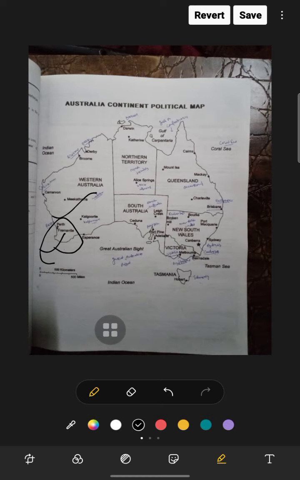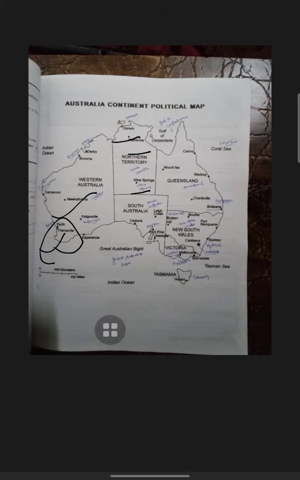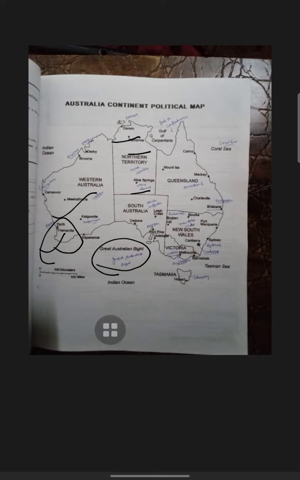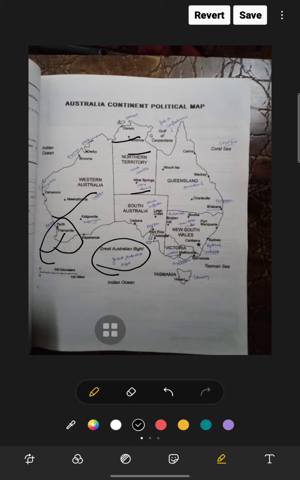Now in the middle part there is the Northern Territory. In the Northern Territory there are Darwin, Katherine and Alice Springs. Now South Australia. In South Australia there are Ceduna, Port Pirie, and Adelaide. The Great Australian Bight is in the middle part.